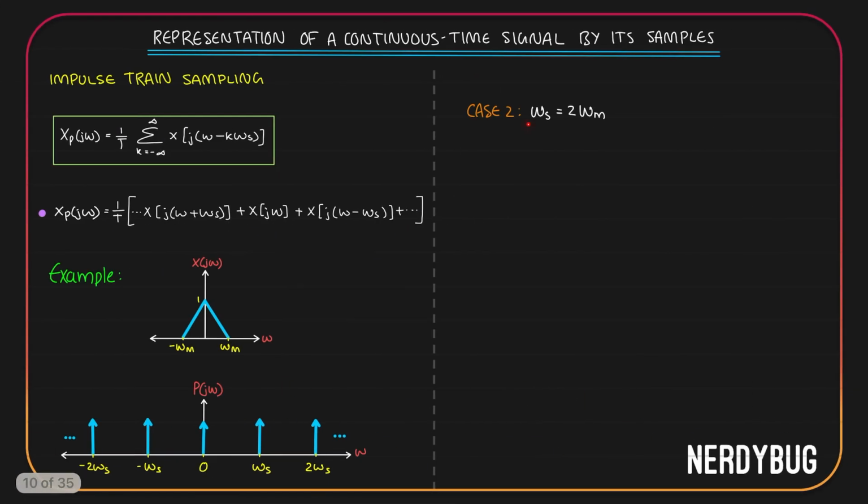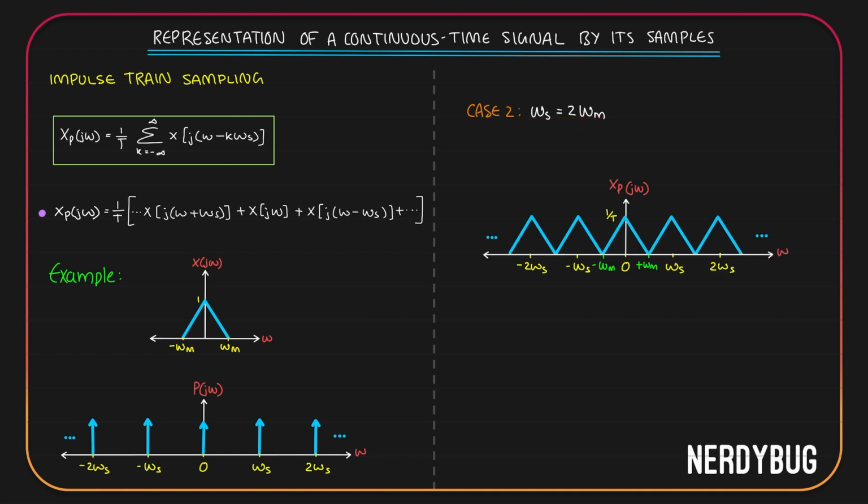Let's go to the next case where ωs is going to be equal to 2 times ωm. In this case, the adjacent replicas are going to touch each other like this, because here ωs is exactly ωm plus ωm. Whatever space was in between is now gone.